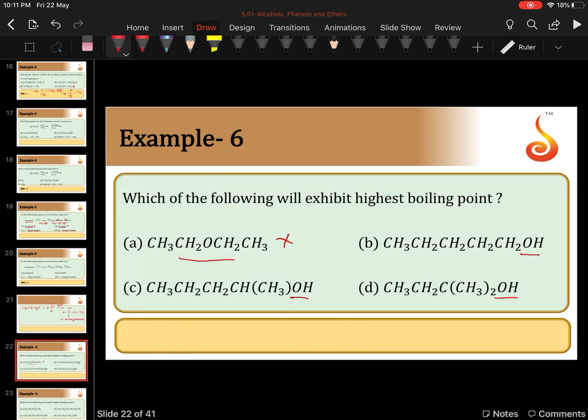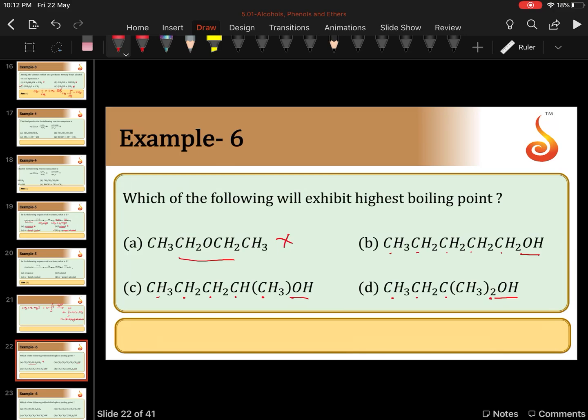Now let us see molecular mass. How many carbon atoms are there in option B? 1, 2, 3, 4, 5. Option C 1, 2, 3, 4, 5. Option D 1, 2, 3, 4, 5. So molecular mass is also same in all the three compounds. Boiling point increases with increase in van der Waals force, and van der Waals force increases with increase in molecular mass. But here molecular mass is same in all the three compounds because all the three compounds have same molecular formula.